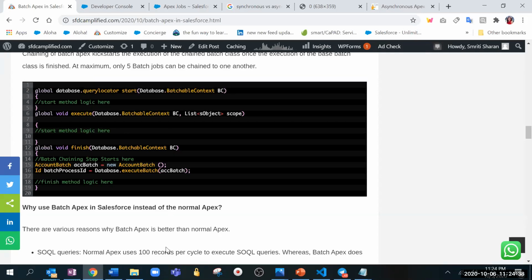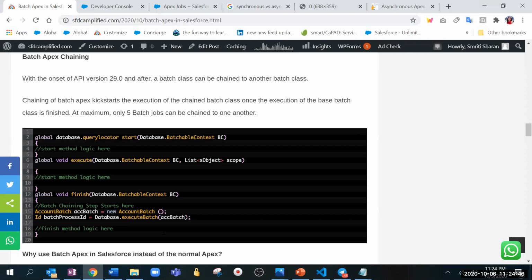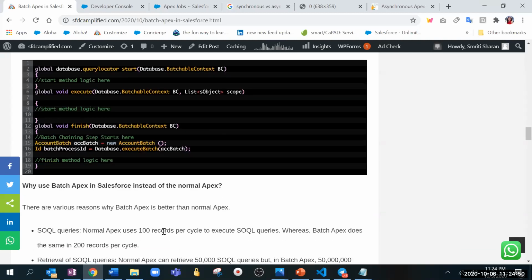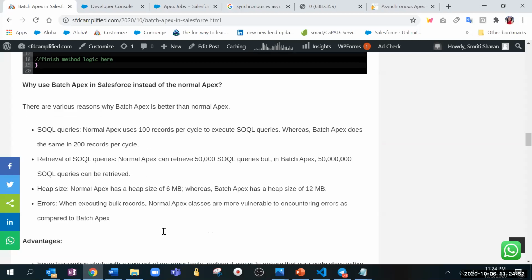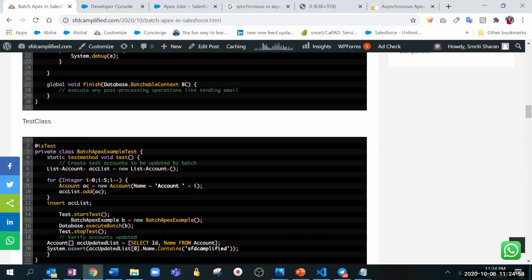We can put it in the start method also. Okay, that is good to know. So we can do it in start as well as finish, that's what you are saying. Yeah. Cool. Then why use batch Apex in Salesforce instead of normal Apex? We will come to that. Let's just check the test class as well.